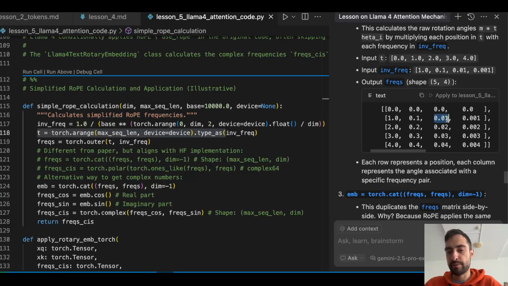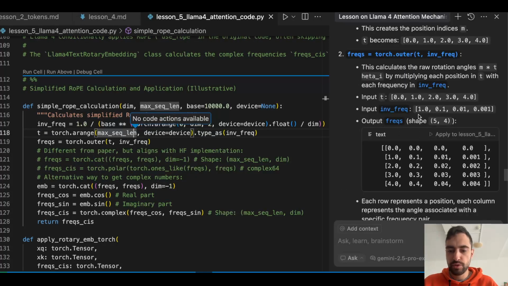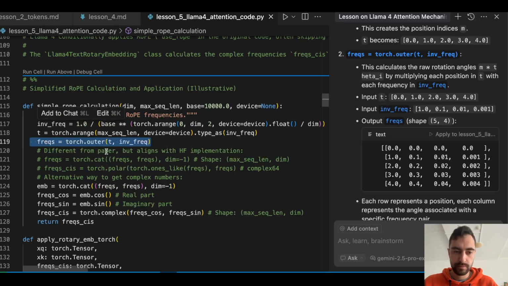Then the third pair by 0.01 of the angle. Okay. So for the third token, we want to rotate the first pair by 2 of the angles. The second pair by 0.2 of the angle, etc. So these are how much to rotate each pair in each token.